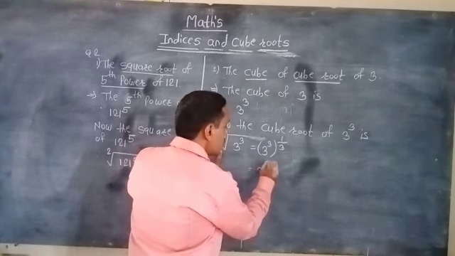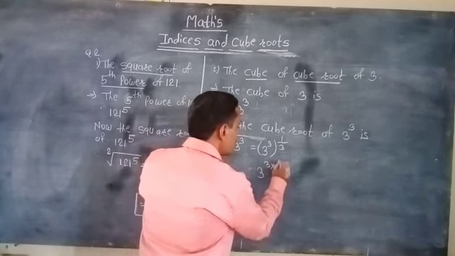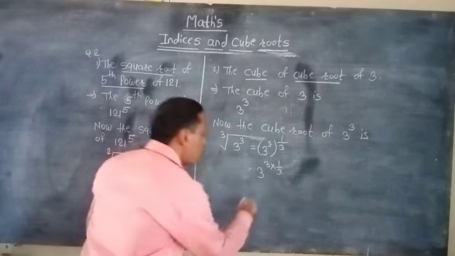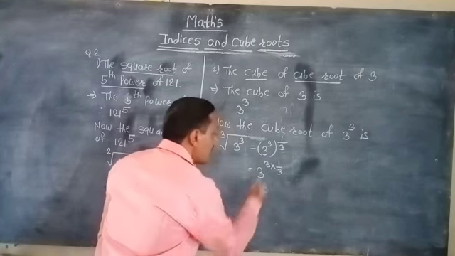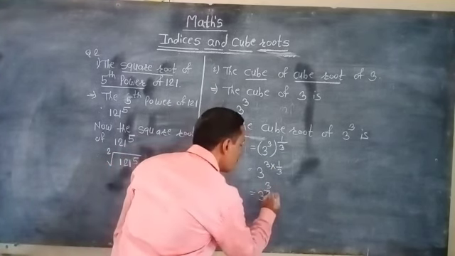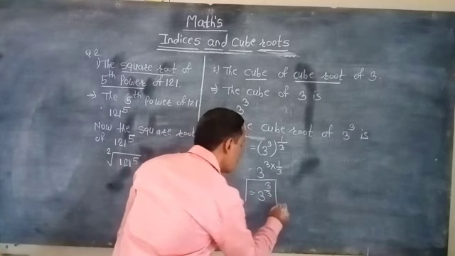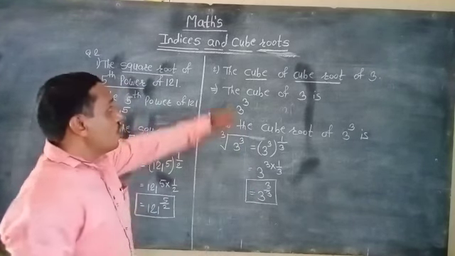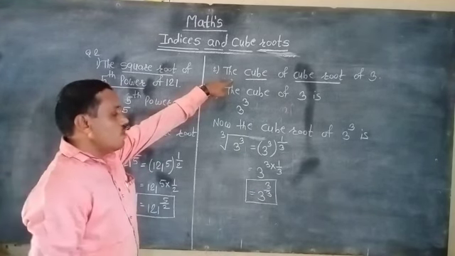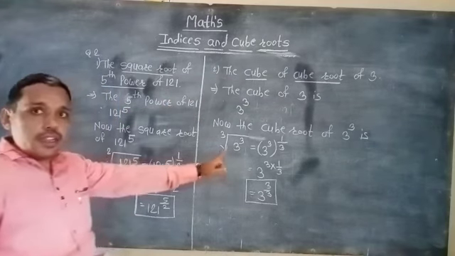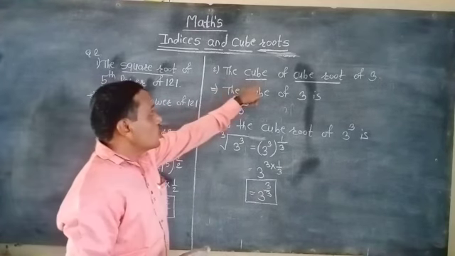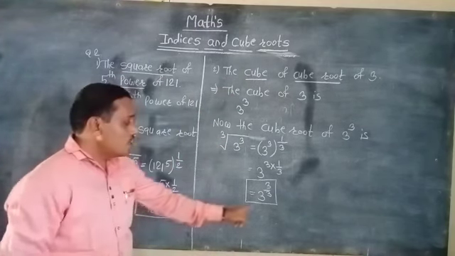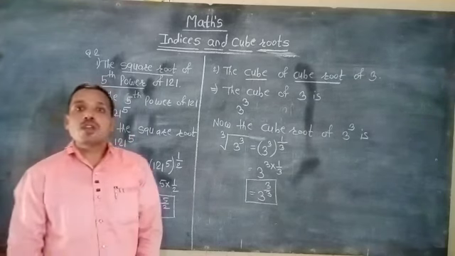That means 3 raised to 3 into 1 by 3. We get the answer 3 raised to 3 by 3. So we convert that statement into the form of m by n. That form is the cube of cube root of 3 is 3 raised to 3 by 3.